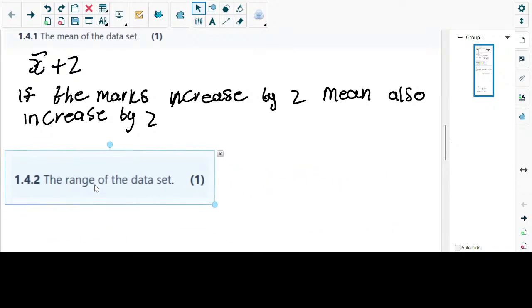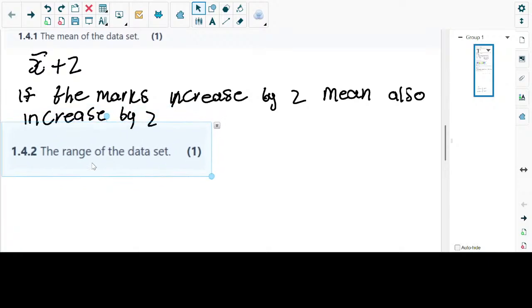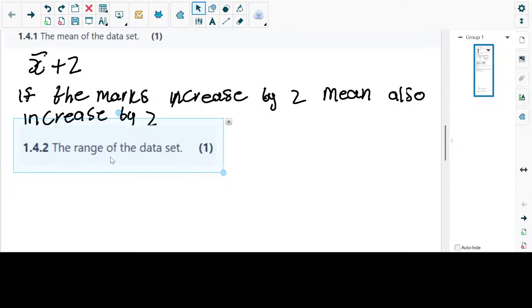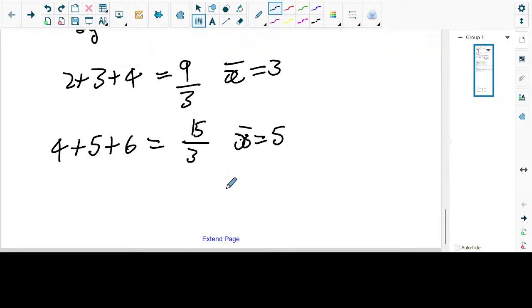Remember, if you increase each and every value by 2, you're still going to say the top minus the bottom. The top is increased by 2, and the first one is also increased by 2. So you're simply going to subtract those two. You can check it now. The first value is 5. The biggest value is 17. 17 minus 5 is going to be 12. That one is clear. Now if you say 5 here, 5 is going to give you 7. You can put that one there.